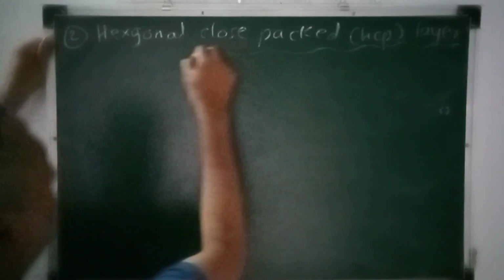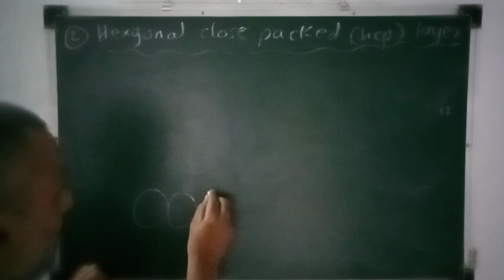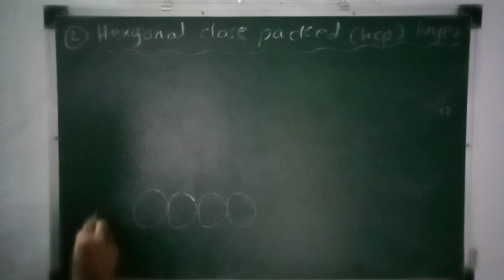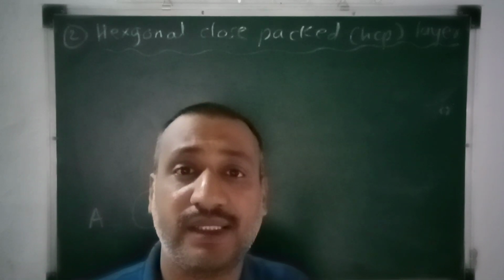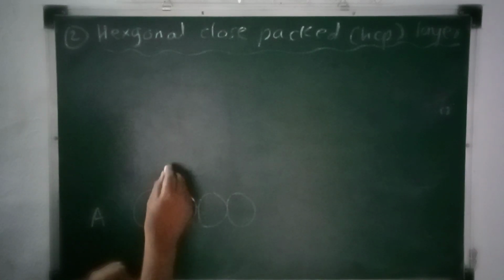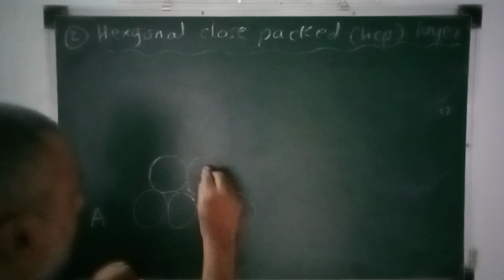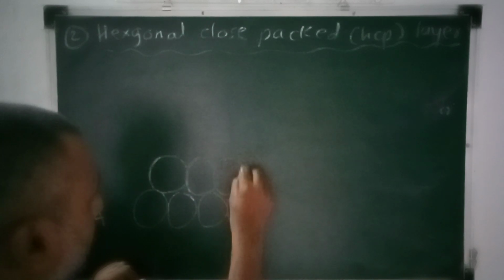All these words are applicable. How is it formed? First of all, we should have a 1D layer, a one-dimensional layer. Now the constituents of the second layer get placed in the depressions of the first layer. How? Let's see. In another one-dimensional layer, its constituents are placed in the depressions of the first layer, as I am showing here in this figure.